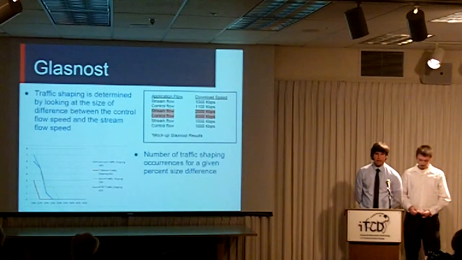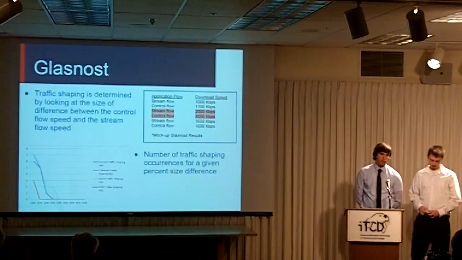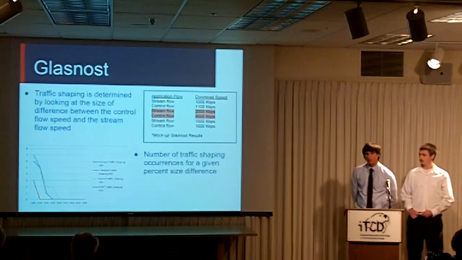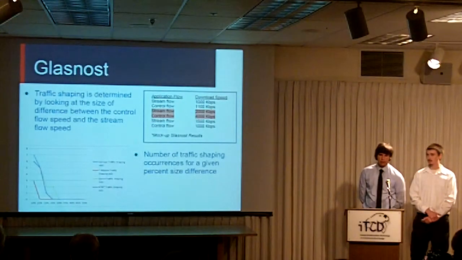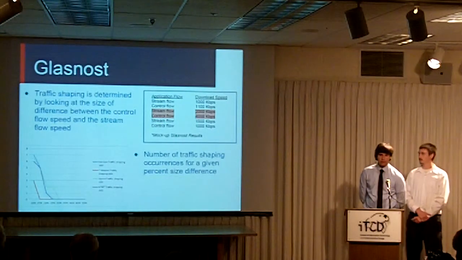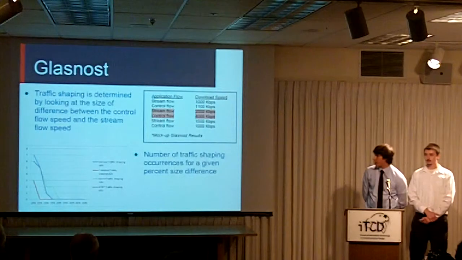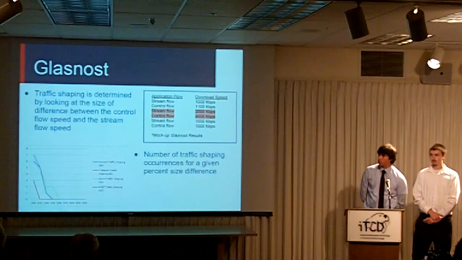Glasnost is a network application that collects traffic shaping information. Traffic shaping is basically the process of your internet service provider intentionally slowing down your internet speed. So say you're watching Netflix and you've been watching shows for a while and all of a sudden you notice your speed going really slow. It's possible that your ISP has intentionally slowed you down.